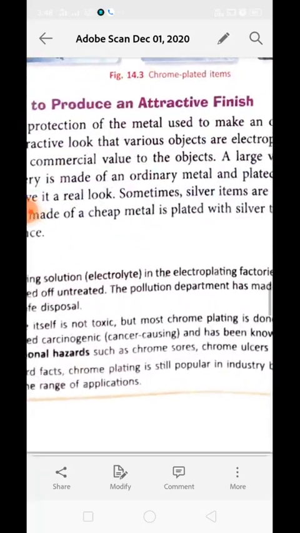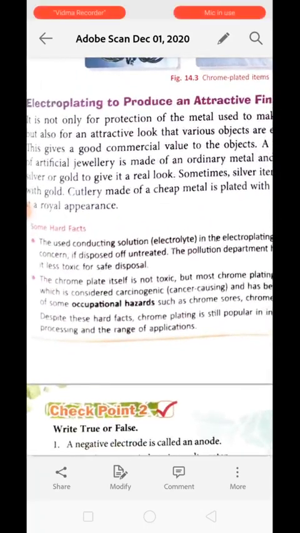Some hard facts. The use of conducting solution like electrolyte in electroplating factories is a major environmental concern if disposed of untreated. The pollution department has made specific guidelines to make it less toxic and safe for disposal. It means it is creating a large amount of pollution. That is why, to control the pollution, it should be treated before disposing of.